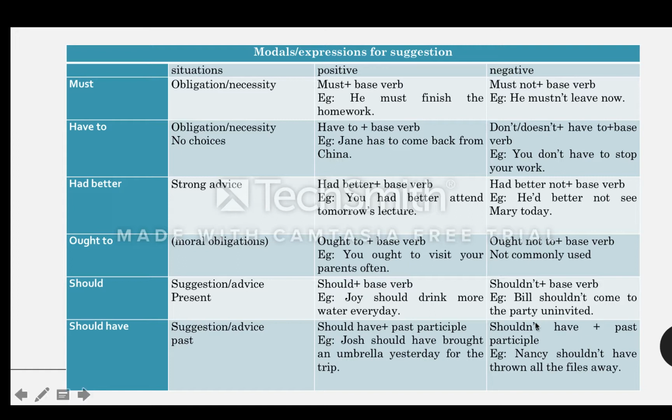Now here the negative is shouldn't have with the past participle. Now Nancy yesterday while she was cleaning, she threw away all the files. Now today she needed one of them. And she couldn't find it because she threw them away. So Nancy shouldn't have thrown all the files away.